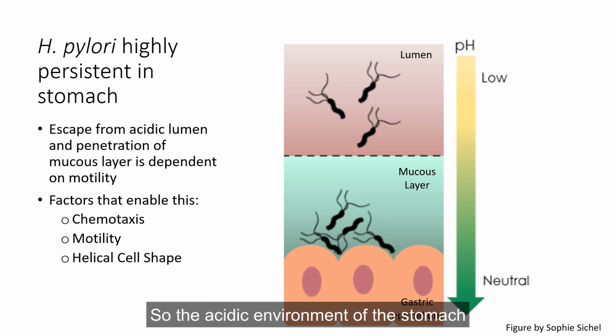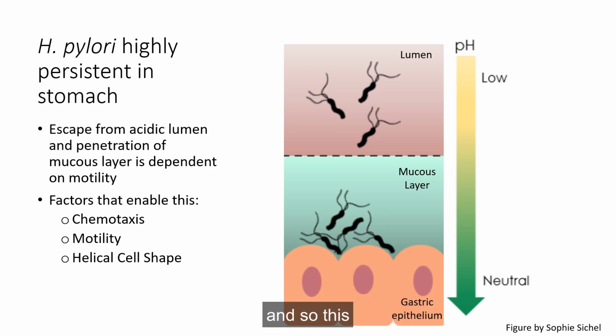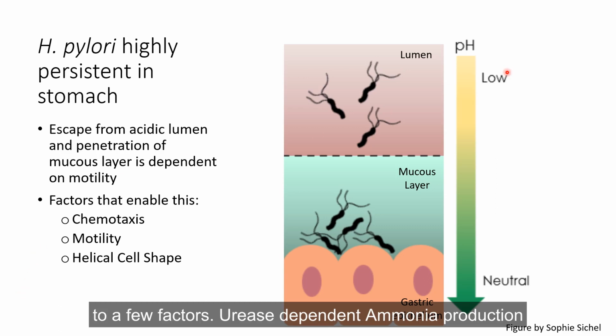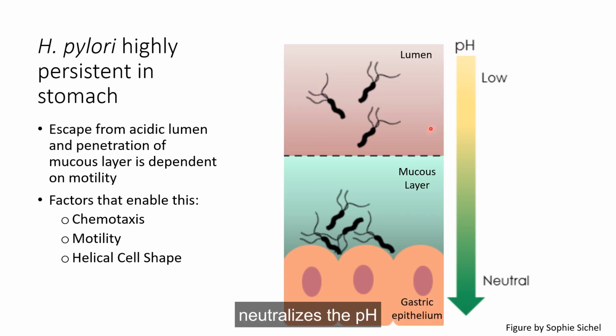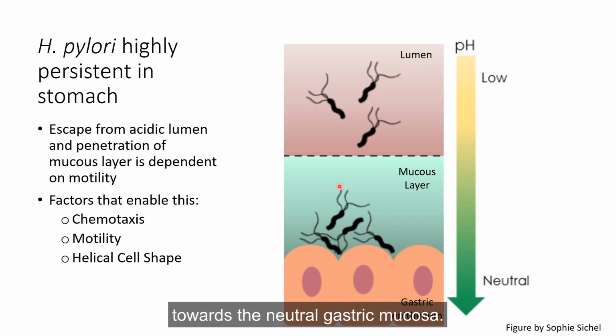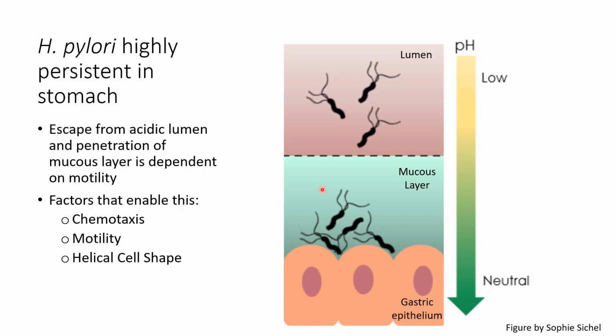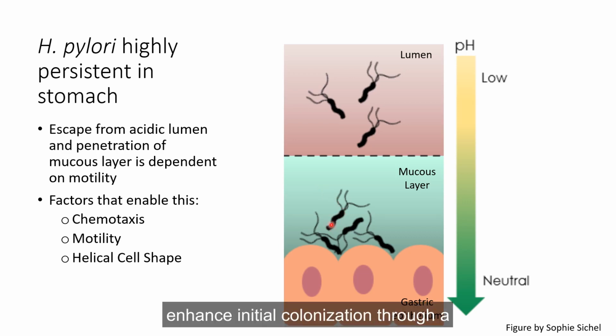So the acidic environment of the stomach poses a challenge for bacterial colonization, and H. pylori is not an acidophile. And so this raises the question, how is it able to infect and persist in the stomach? And this is due to a few factors. Urease-dependent ammonia production neutralizes the pH, and chemotaxis-driven motility allows the bacteria to navigate down the acidic gradient towards the neutral gastric mucosa. Its helical shape is thought to enhance initial colonization through a corkscrew mechanism.